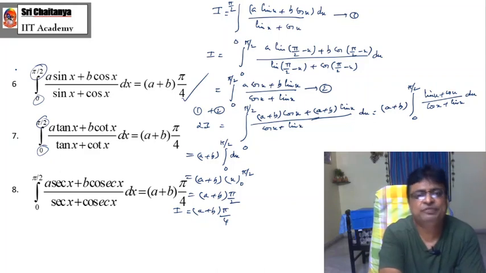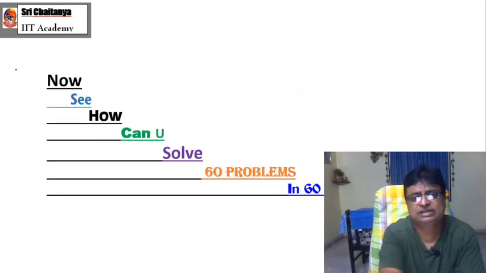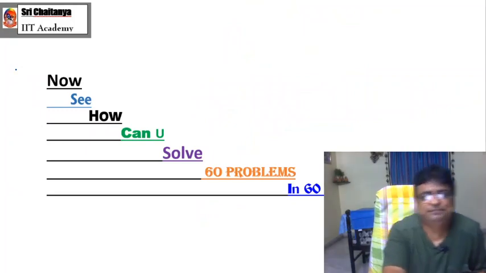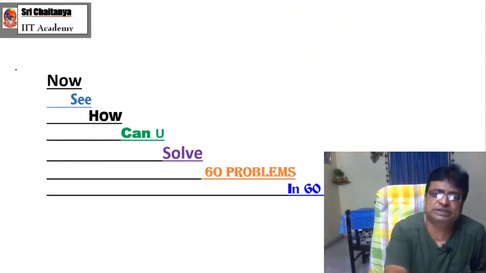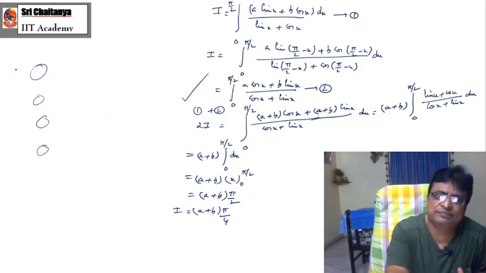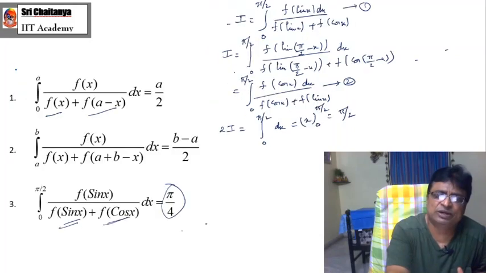Okay, now with the help of these 8 results, the real game starts. See, now we can see how you can solve 60 problems in 60 seconds. So in your hand, now you have 8 best properties. And what are those 8 best properties? Once again, I am recollecting. See, my friends, what are those?